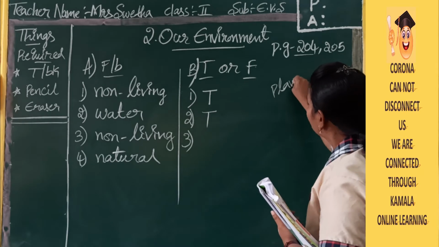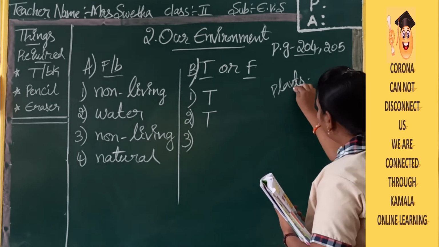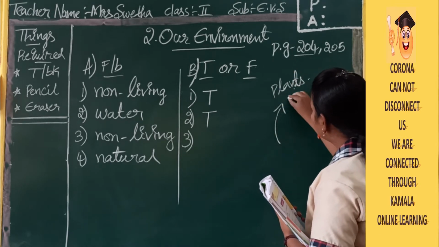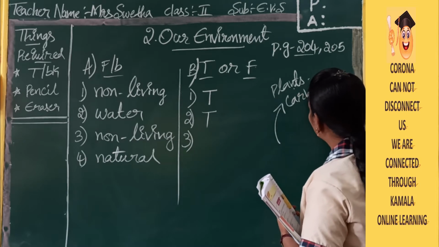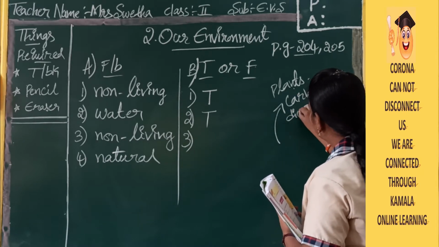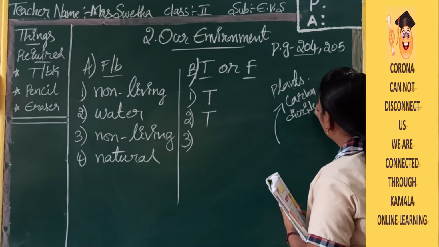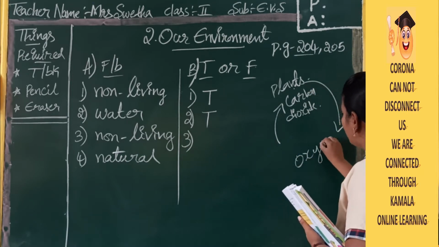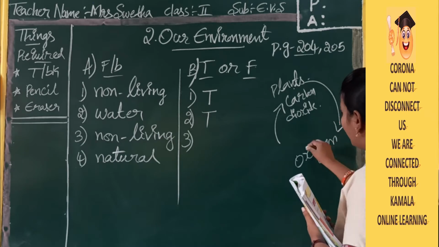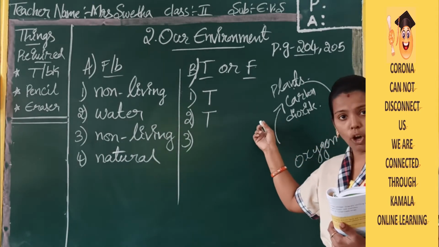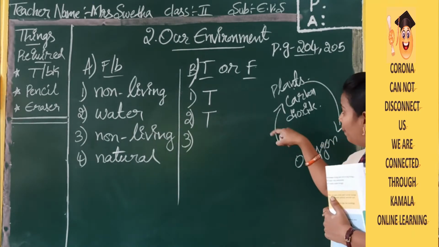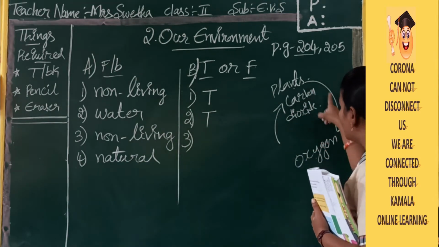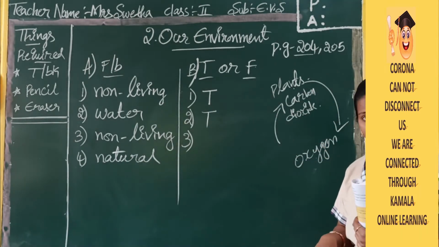Yesterday I said, no. Plants will take carbon dioxide, and what will they leave? They will leave oxygen. This is what is called air. In air, we have two, that is carbon dioxide and oxygen. Plants will take carbon dioxide and they will leave oxygen.